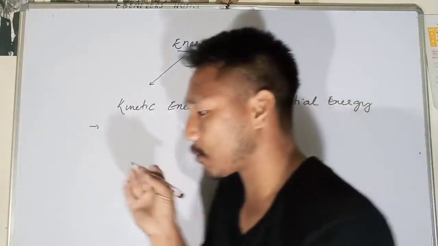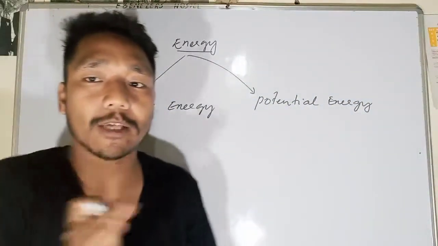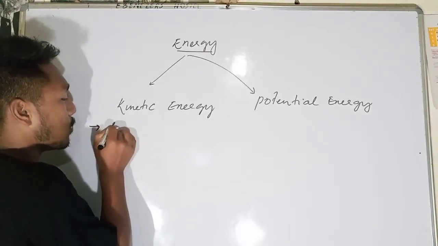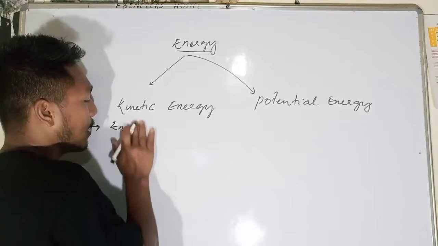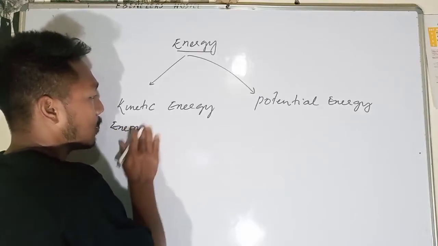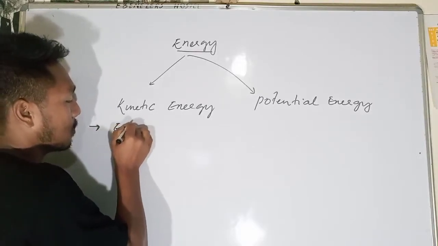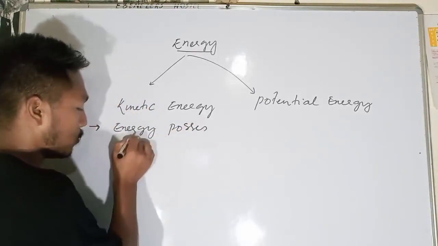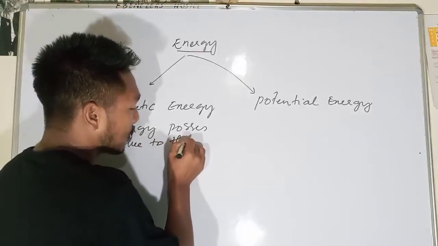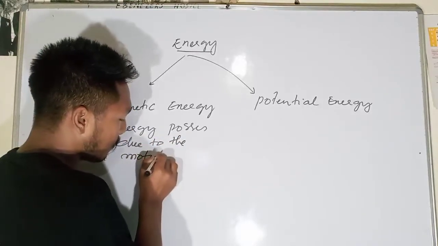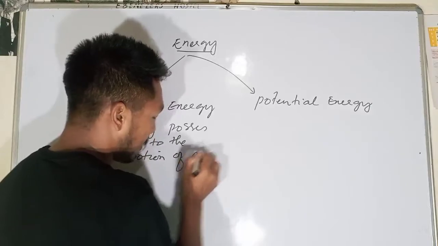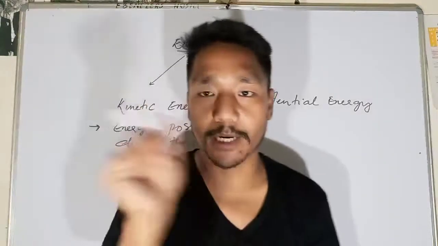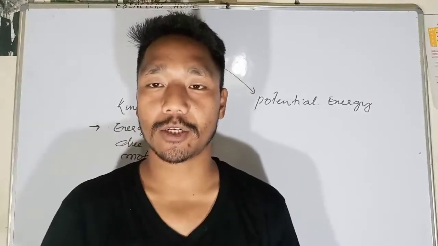Whenever an object is moving, it possesses kinetic energy.